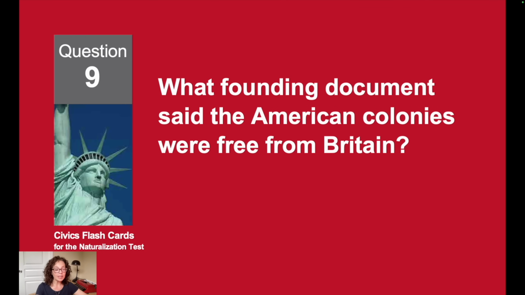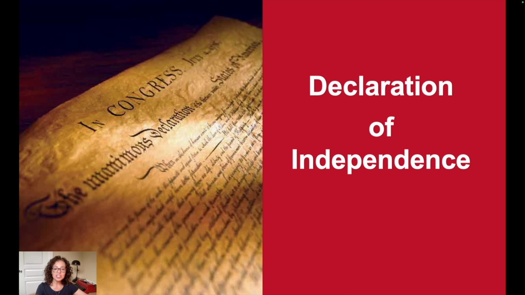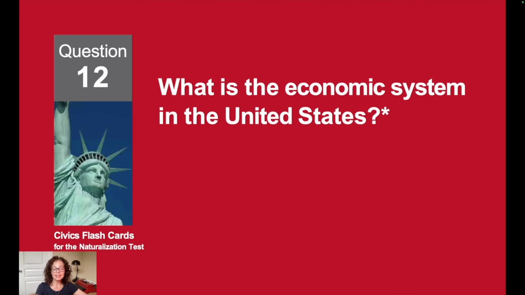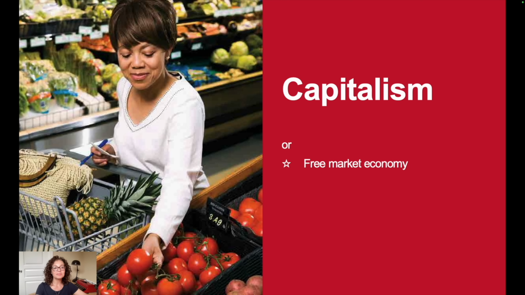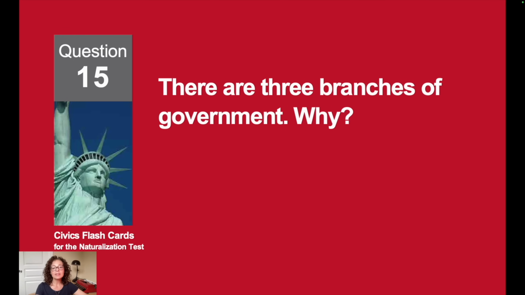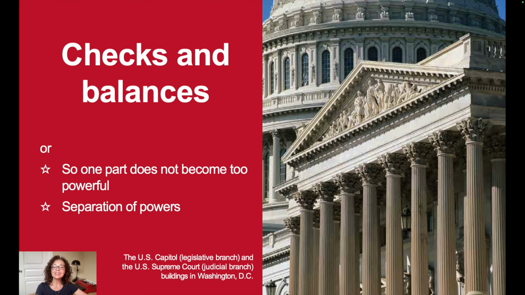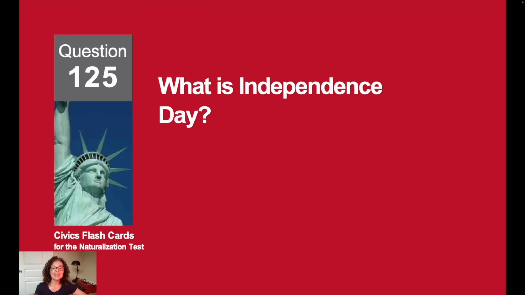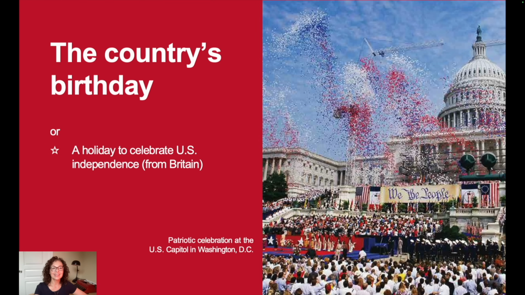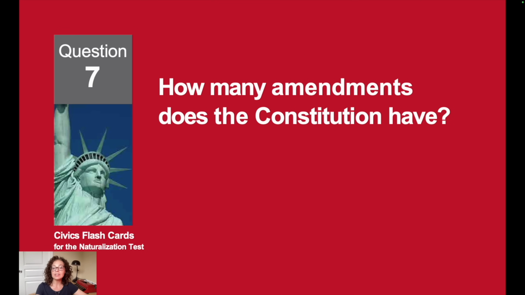What founding document said the American colonies were free from Britain? The Declaration of Independence. What is the economic system in the United States? Capitalism. There are 3 branches of government. Why? For checks and balances. What is Independence Day? It's the country's birthday.